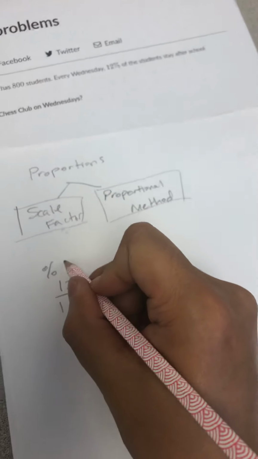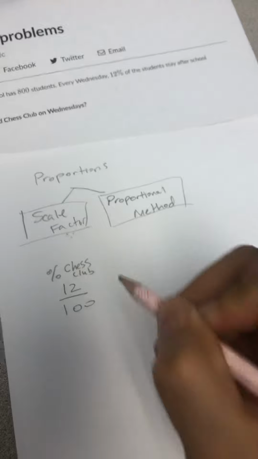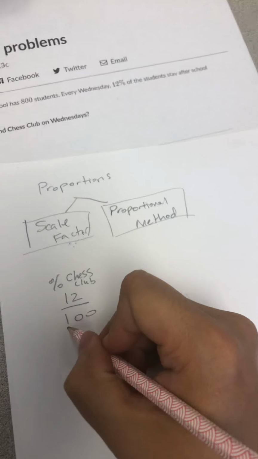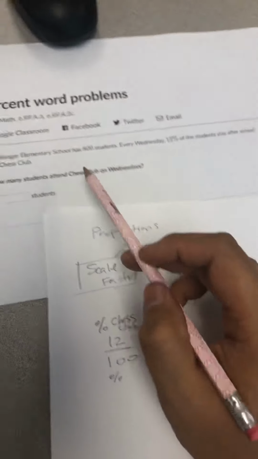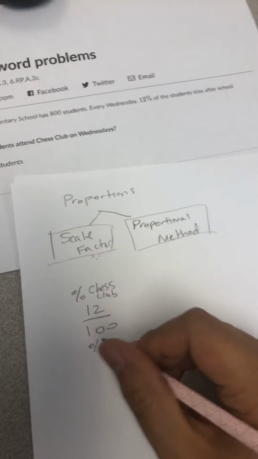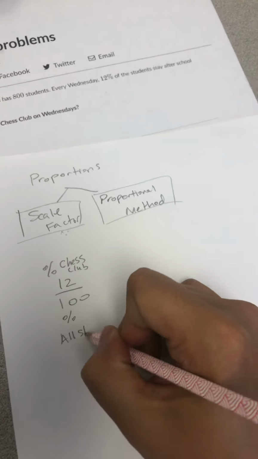So I'm just going to put here, labeling it chess club. These are the students that go to chess club. And this percent would be all the students. We have here 800 students. These are all the students in this school. So we have here our part to whole. Part of the students go to chess club, and all the students we have are part of Challenger Elementary School.